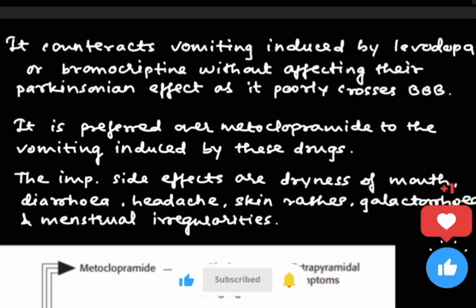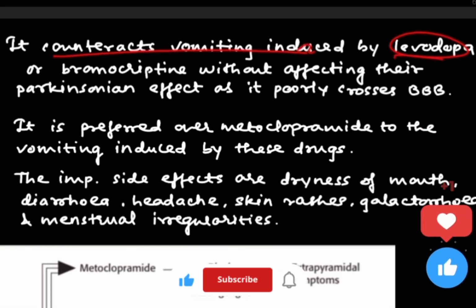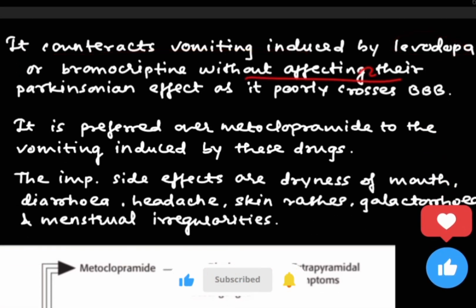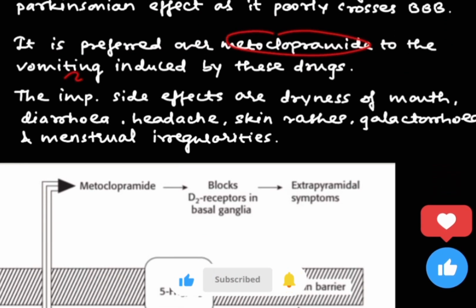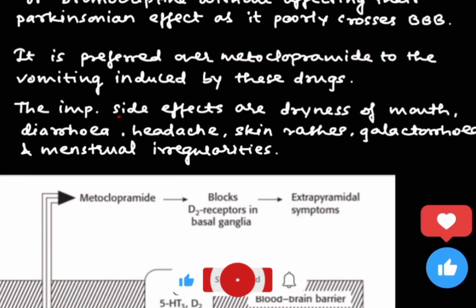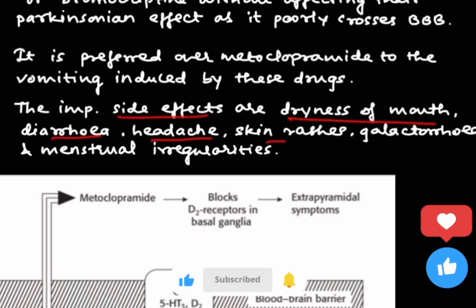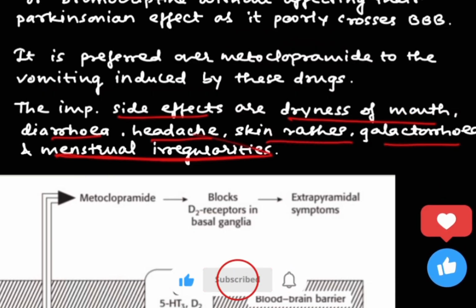In addition to this, it can also be given in the case of levodopa, as it counteracts vomiting induced by levodopa without affecting its antiparkinsonian effect, as it poorly crosses the blood-brain barrier. So it is preferred over metoclopramide for vomiting induced by this drug. Side effects are dryness of mouth, diarrhea, headache, skin rashes, galactorrhea, and menstrual irregularity.